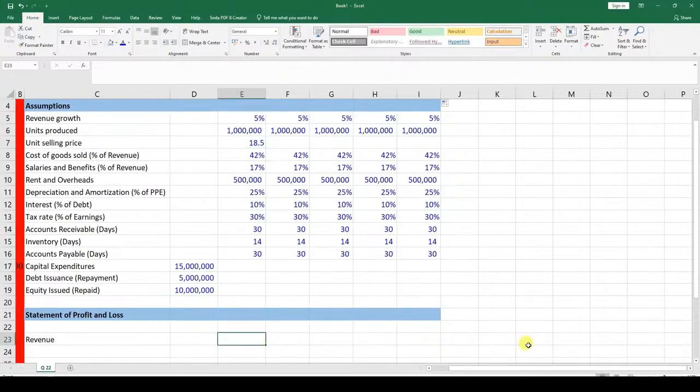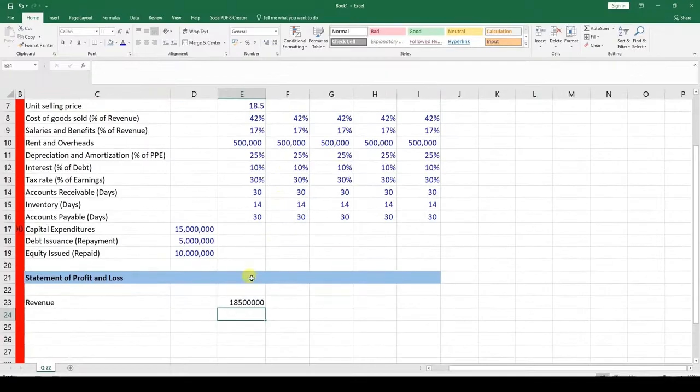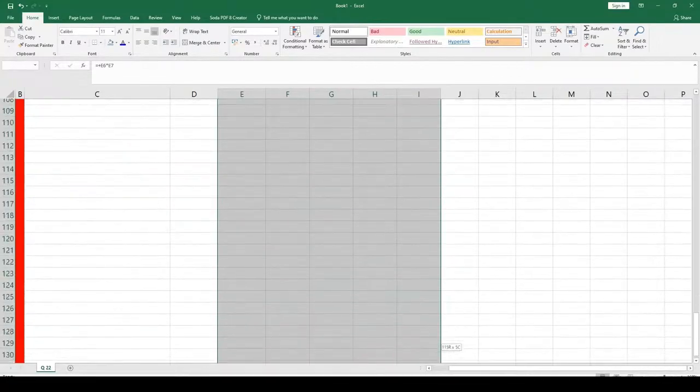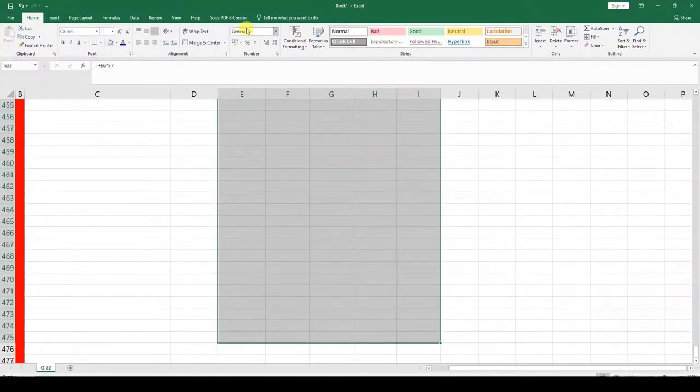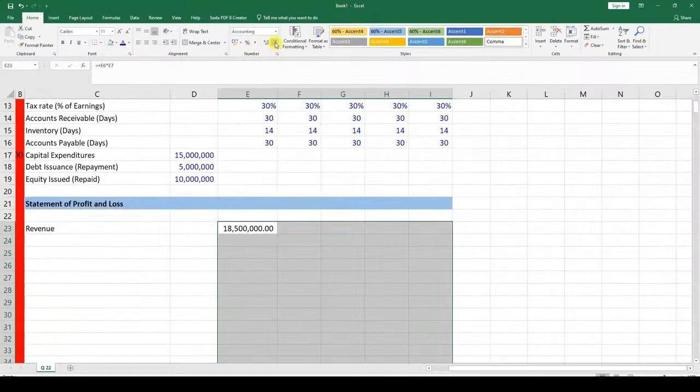So we come over here, plus the units produced, because it's a formula, you multiply with the unit selling price, and you enter. So what I want us now over here is, because this section moving down will be the accounting format, so I put that, and then I put 2 zeros, so that now it cannot disturb us.